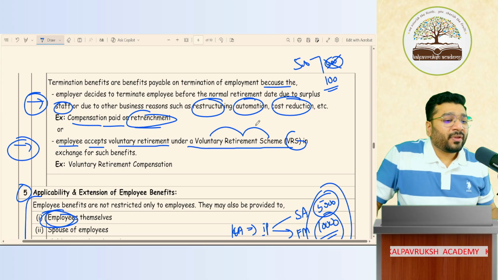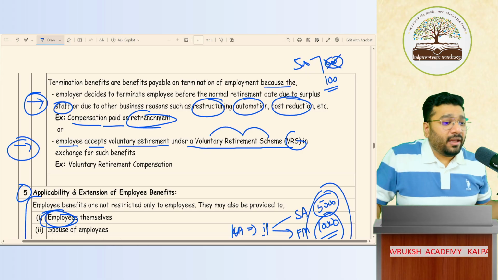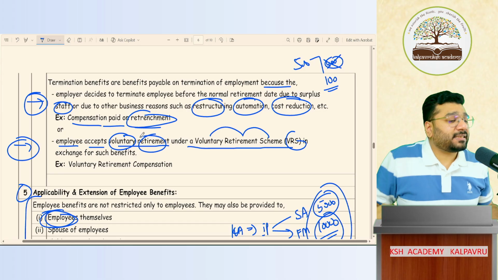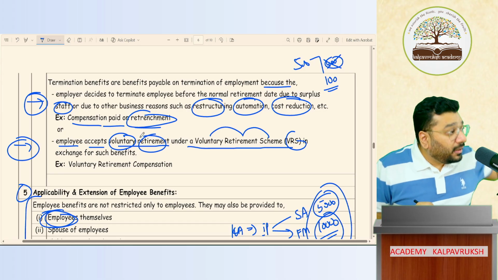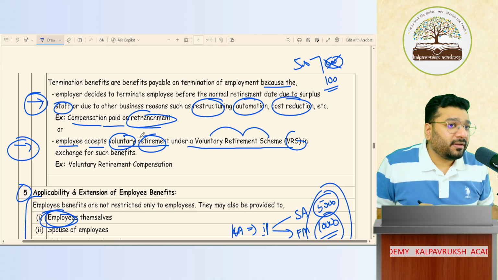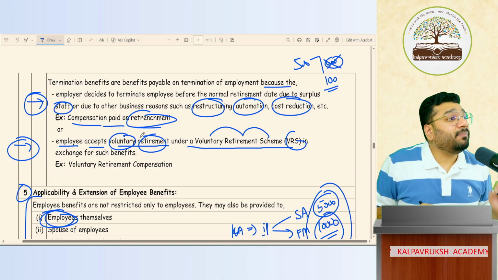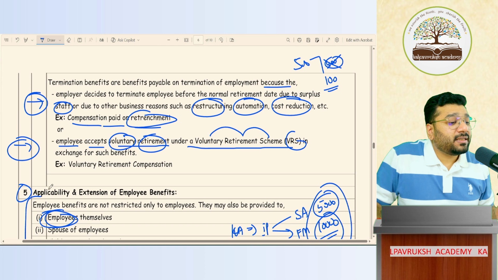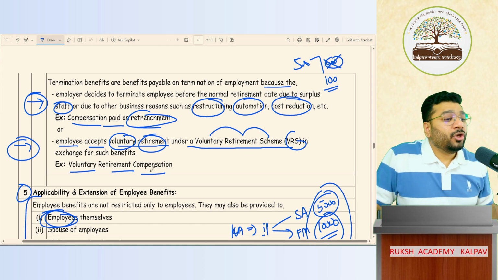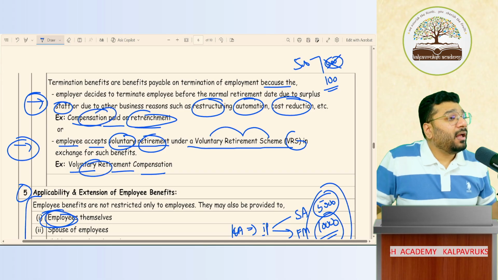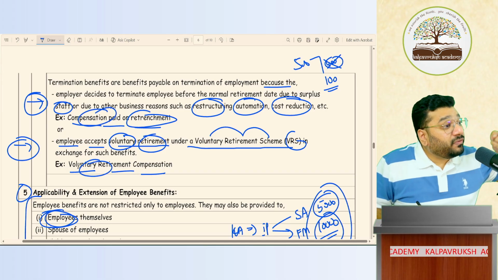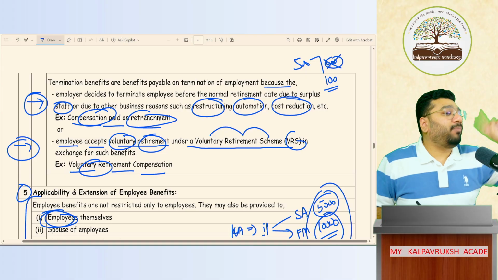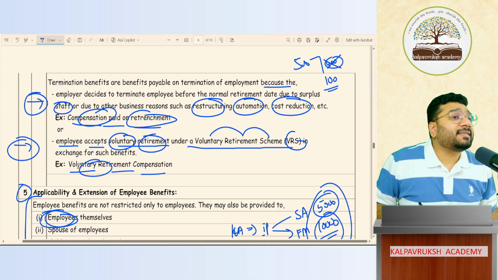Okay, not okay. So now, the employee voluntarily retires from the company under a scheme called VRS. When he does that, we have to pay compensation called voluntary retirement compensation. Both these compensations are paid upon the end of the employment contract, upon the termination of the employment. So such benefits are called termination benefits. Got it, not got it?